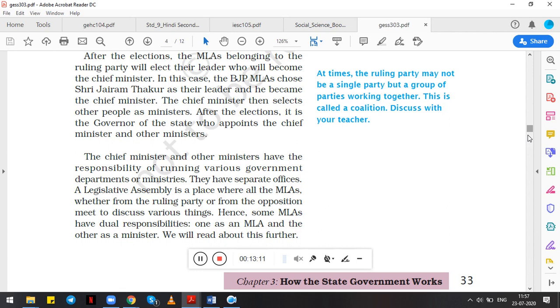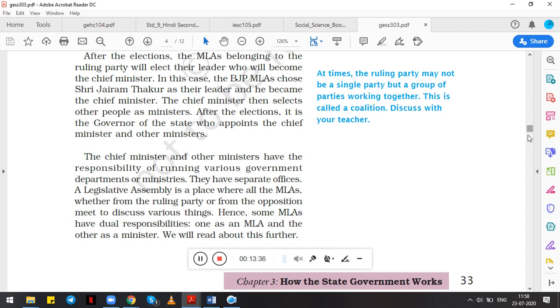And the chief minister and other ministers together are responsible for running the government departments, as well as conducting all the necessary activities in the state. There are chances that they might form a coalition government. Coalition government is where one party may not get a majority, so they combine with two or more parties, and then altogether they form the government.